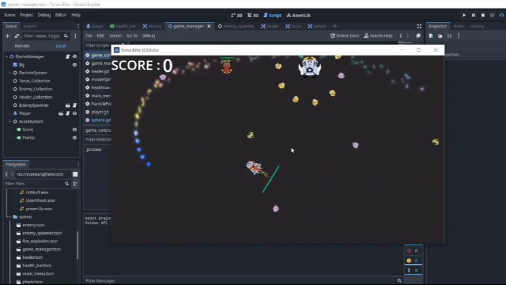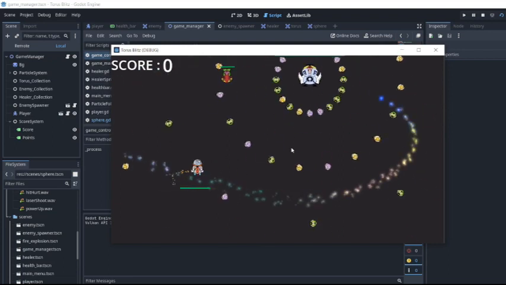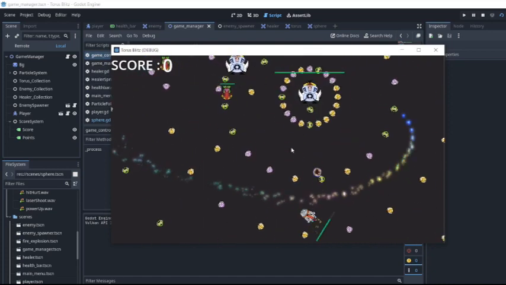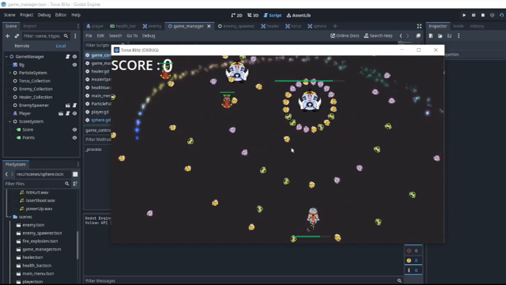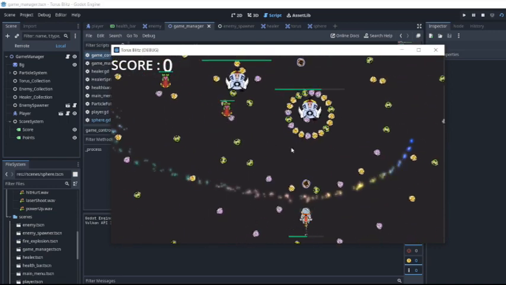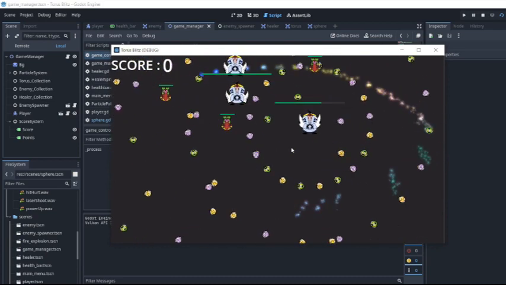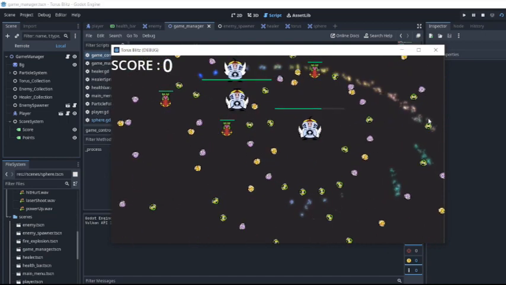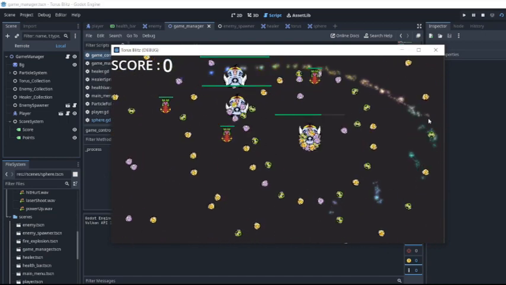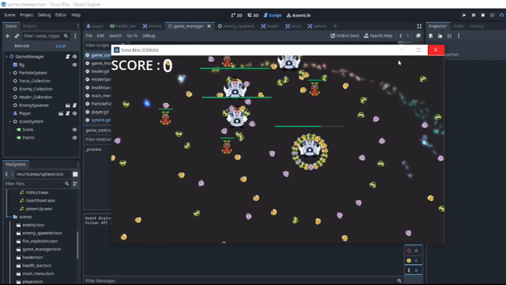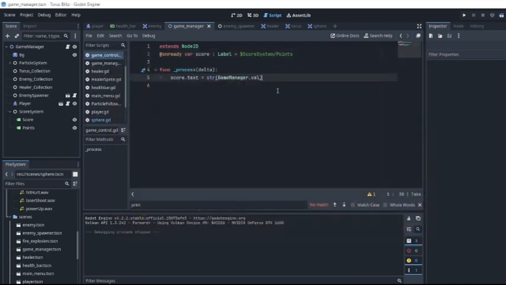Okay, if you get hit by a poison bullet, the pattern changes. If you get hit by the haste bullet, the pattern becomes a little bit hard, I would say. Right? Probably undodgeable, or maybe it is dodgeable, but hey, it should be easy, I guess. I don't know. I think the game is kind of glitching because of all the particles being handled. That's kind of an issue, but hey, this is bullet hell world, so of course it will involve a lot of particles. Well, anyways, that's about it.